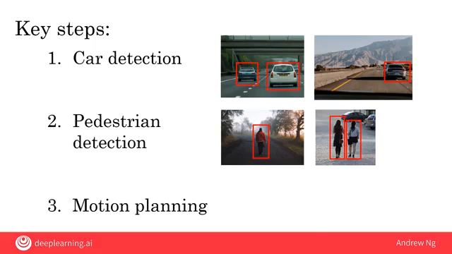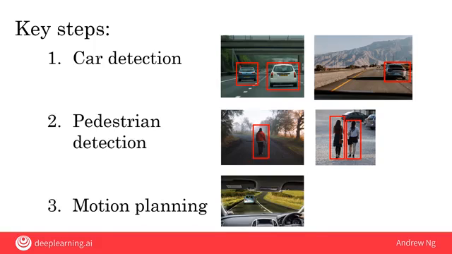Finally, I briefly mentioned a motion planning step. So what is that? Here's an example. Let's say you're driving your car and there's this light blue car in front of you. The motion planning software's job is to tell you what path, shown here in red, you should drive in order to follow the road and not have an accident. So its job is to output the path as well as the speed at which you should drive your car in order to follow the road.